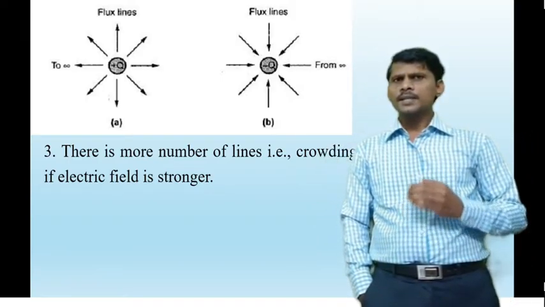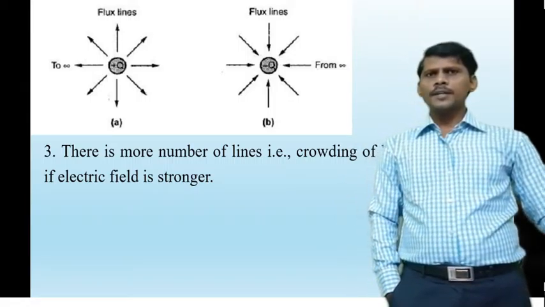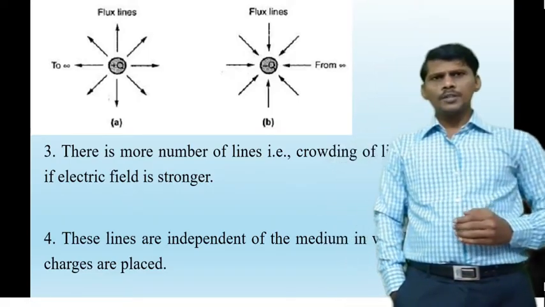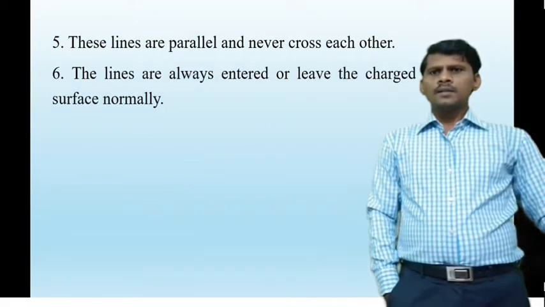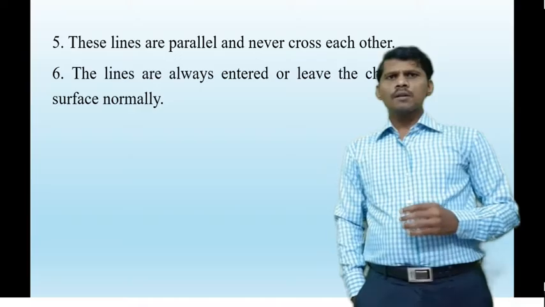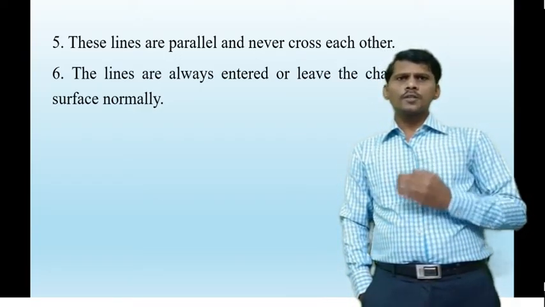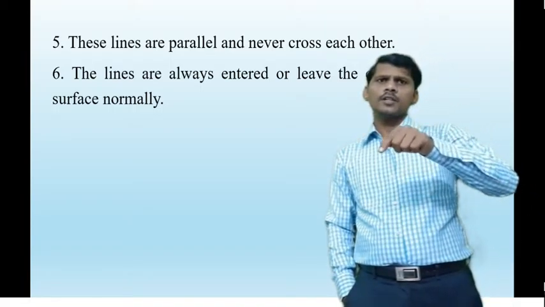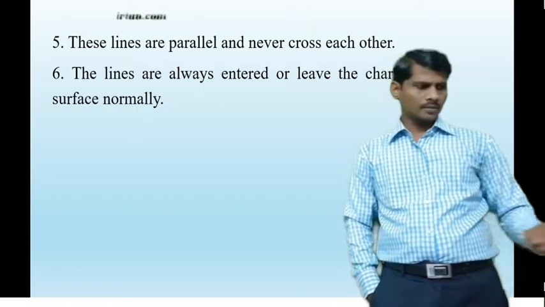Electric flux lines are independent of the medium in which charges are placed. Electric flux lines always enter the charged surface and leave the charged surface normally.